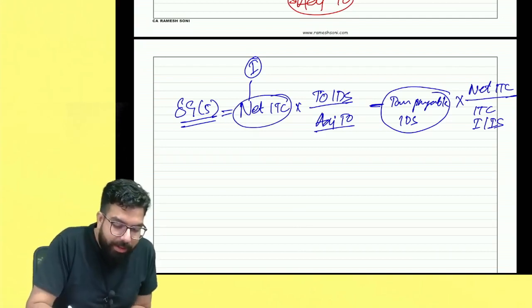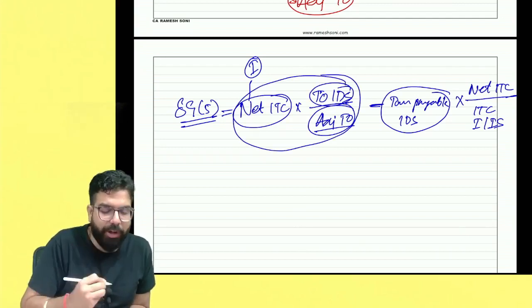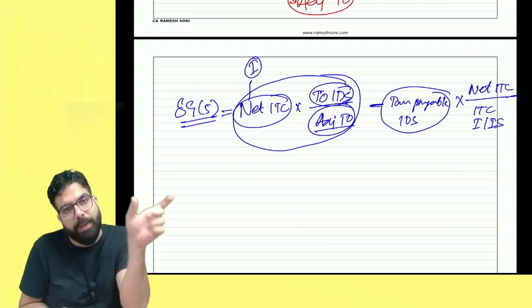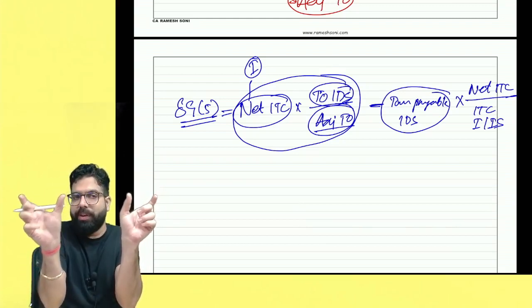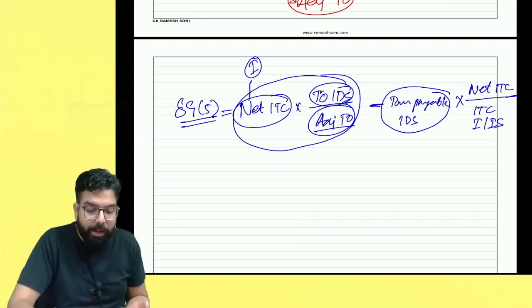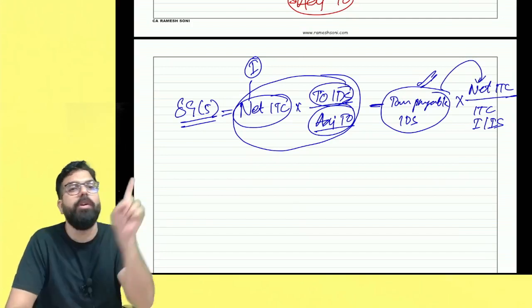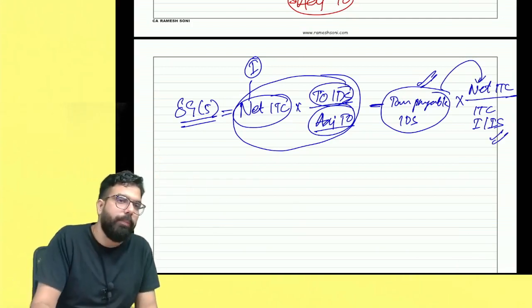See, net ITC multiplied by inverted duty structure divided by adjusted turnover will give you how much proportion is relating to the inverted duty structure. From that, whatever the proportion of the input tax credit with respect to inverted duty structure you will get, from that you have to deduct the tax payable with respect to inverted duty structure, and that has to be deducted in the proportion to net ITC by the total tax on input or input services.